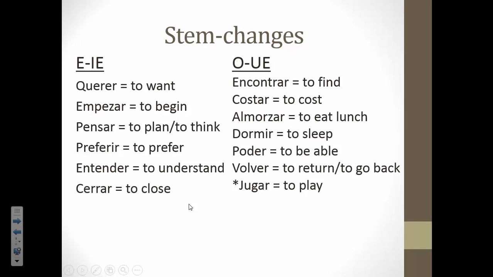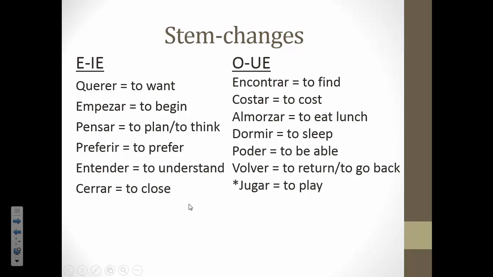We also have O to UE stem-changing verbs. Okay, so on the right we have a list. We have encontrar, to find. Costar, to cost. Almorzar, to eat lunch. Dormir, to sleep. Poder, to be able, or it's often referred to as the can verb. Volver is to return or to go back.